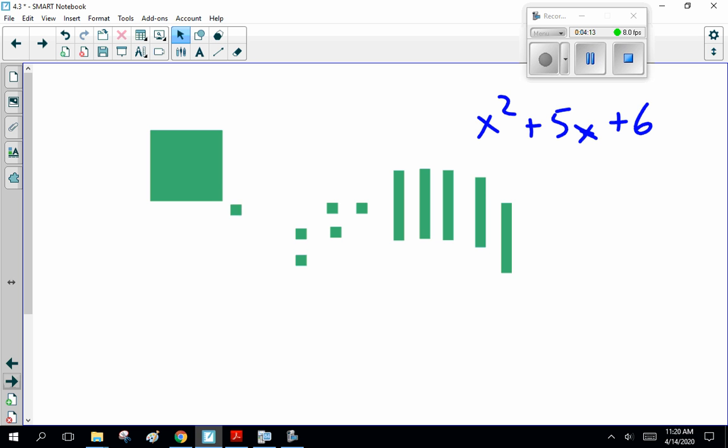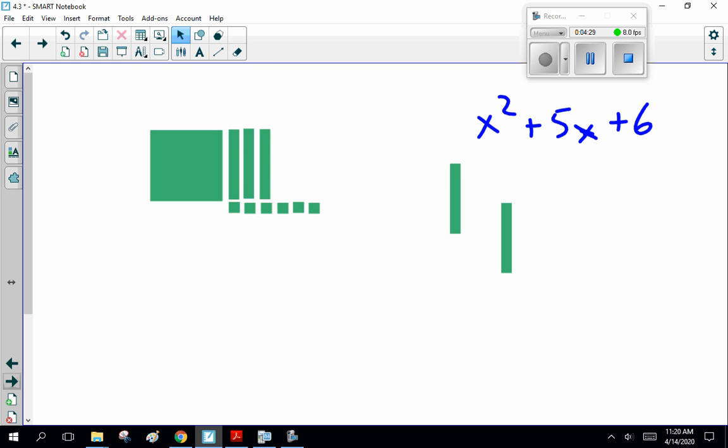Well, 1, 2, 3, 4, 5, 6. 1. Go like this. 2, 3, 4. Doesn't work. So we try again. What's another factor of 6? Well, it's 1 and 6, or 2 times 3.